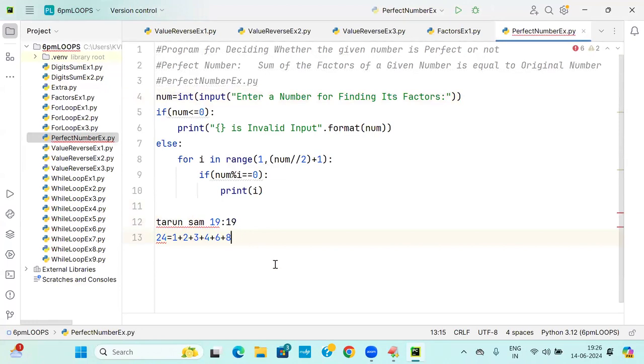24: 1 plus 2 plus 3 plus 4 plus 6 plus 8. What about 12, is it there or not? Huh? 24 is perfect? He's getting confused. He's going to make his own Python. Okay, let it be, my student. Okay, Tarun, I understand.